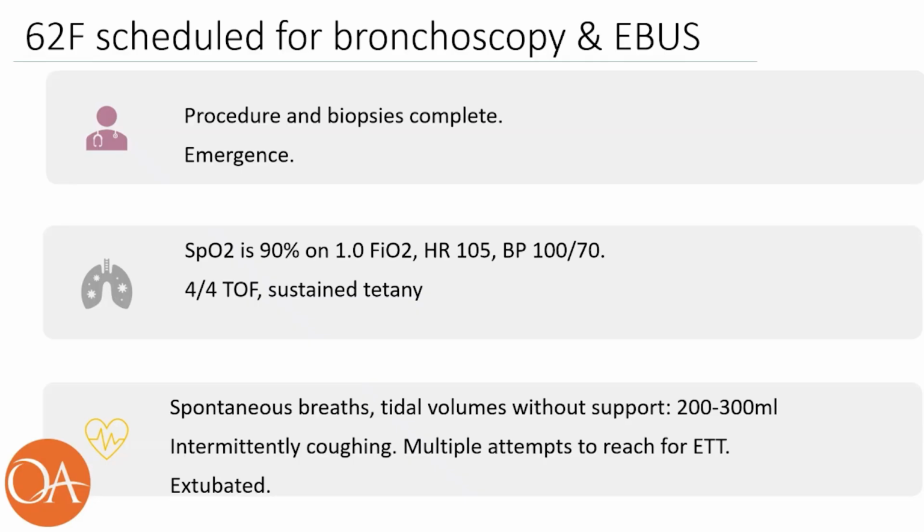4 out of 4 twitches on the train of 4 with sustained tetany is observed. She is making spontaneous efforts at breathing with tidal volumes reading 200 to 300 mLs and is also intermittently coughing and making multiple attempts to reach for the endotracheal tube. While not otherwise obeying commands, the team makes the decision to extubate at this point.